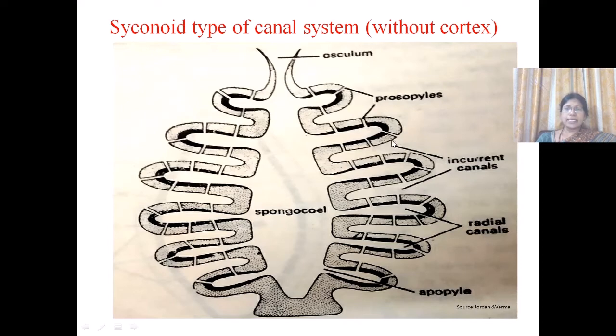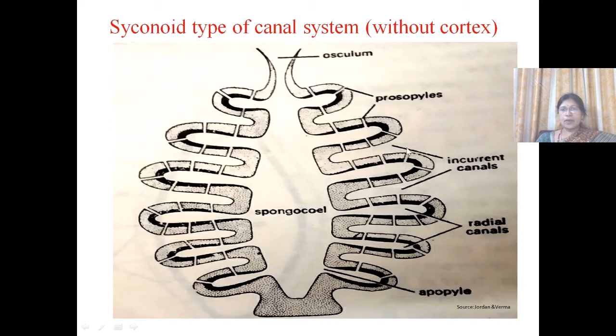So these incurrent canals open into the radial canals through pores called prosopiles. The radial canals end blindly towards the outside and open through pores towards the inside, whereas the incurrent canals open through pores on the outside and are blind towards the inside. So these incurrent canals open into the radial canals.